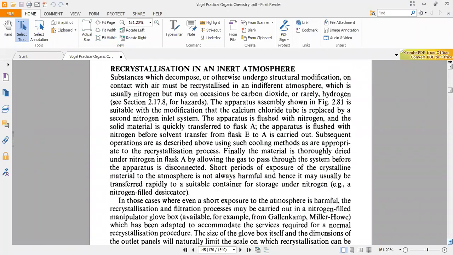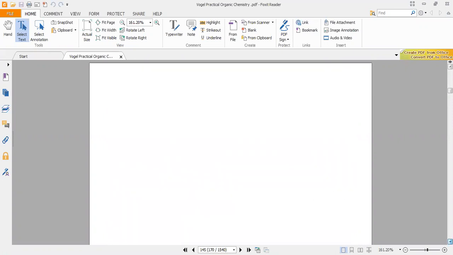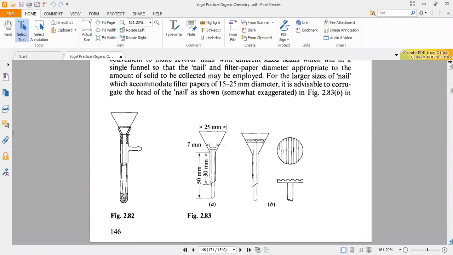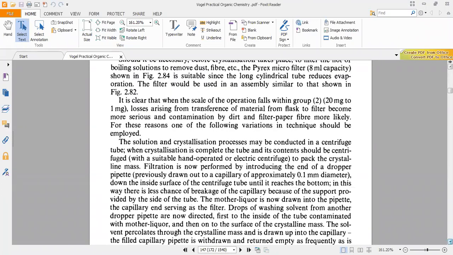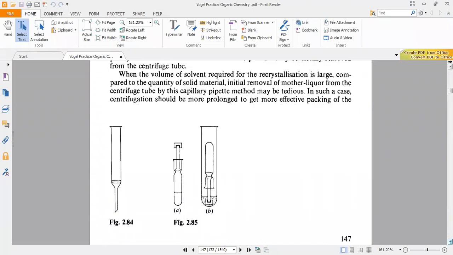One thing I would like to also present is basically drying, how to dry the crystals. Drying means what? Sometimes we are using a solvent, and when crystallization occurs, we get a solvent. So we filter this out. Some of the crystals are still having solvent molecules present on them.